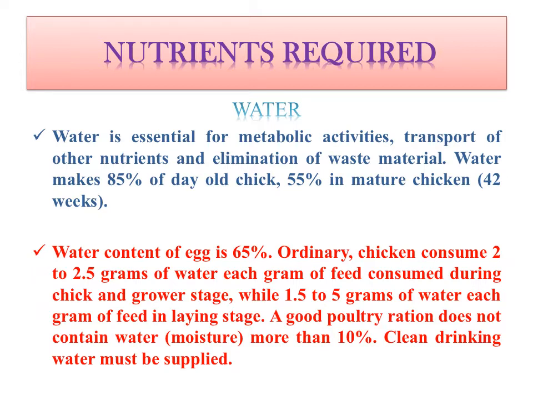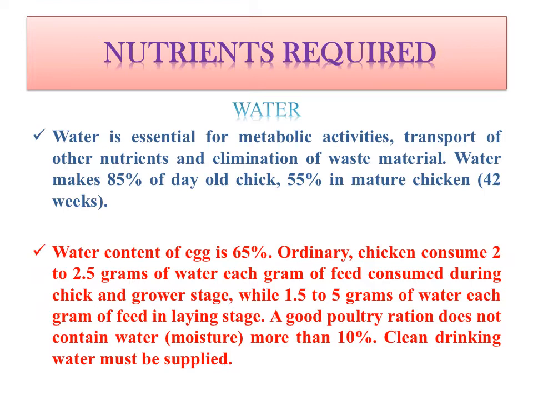Ordinary chicken consume 2 to 2.5 grams of water for each gram of feed they consume during the chick and grower stage, while in the laying stage they will consume 1.5 to 5 grams of water for each gram of feed. So how much water is taken by the bird depends on the feed it is consuming. Generally, whatever feed it consumes, it will require 2 to 5 times more water.